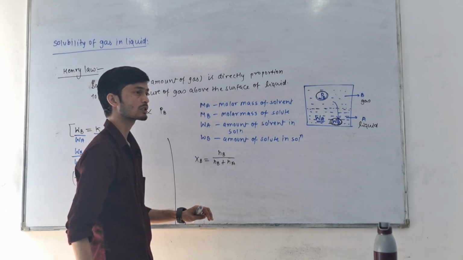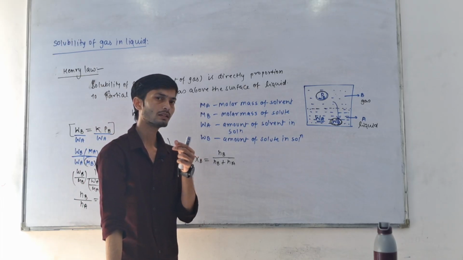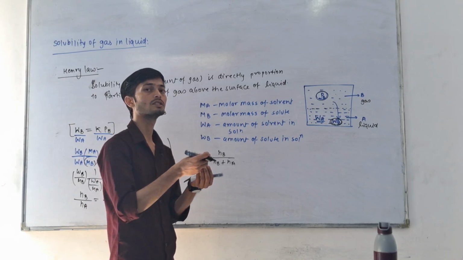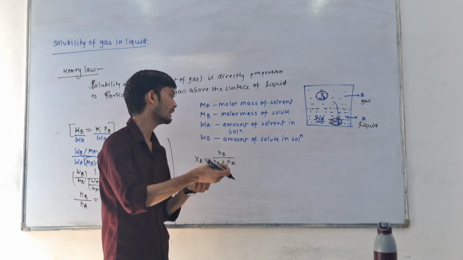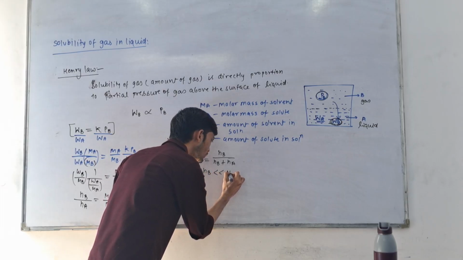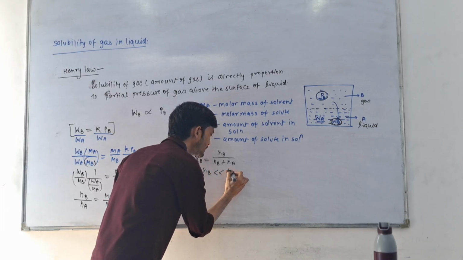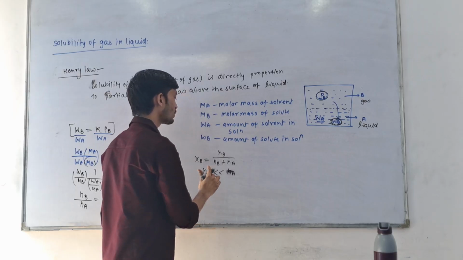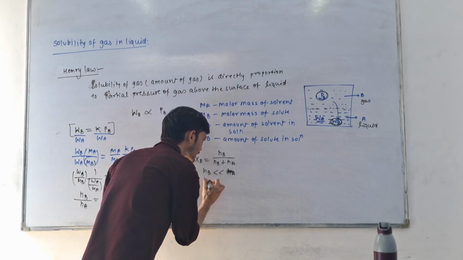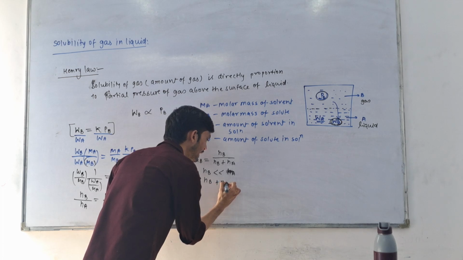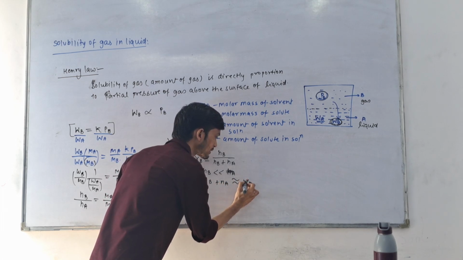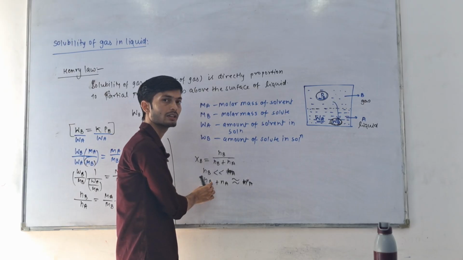But suppose the solubility of the gas is very low, so the amount of gas dissolved in the liquid is very less. If NB is very less compared to NA, I can simply neglect NB from here. That means NB plus NA can be written as NA, because the NB amount is very less.